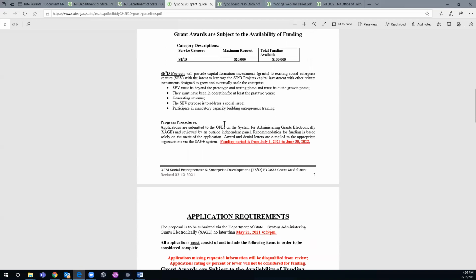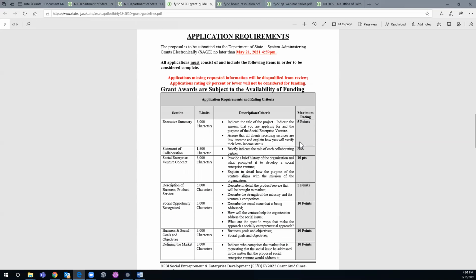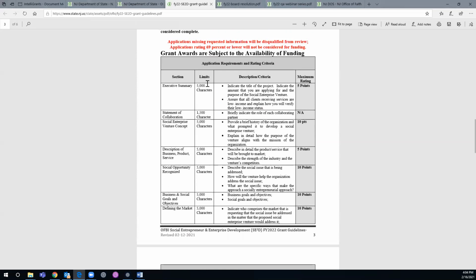So the seed grant project will provide capital formation investments, or it's a grant, to existing social enterprise ventures with the intent to leverage the seed project capital investment with other private investment designed to grow and eventually scale the enterprise, right? The program period is from July 1, 2021 to June 30th, 2022. Again, if you score a 39 or lower at tier 1, you're not going to be recommended for funding. Applications that rate 69% or lower will not be recommended for funding.